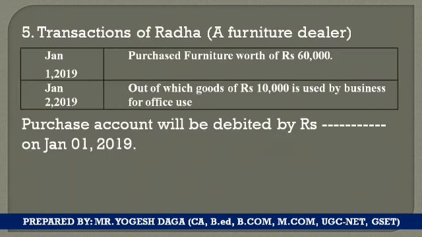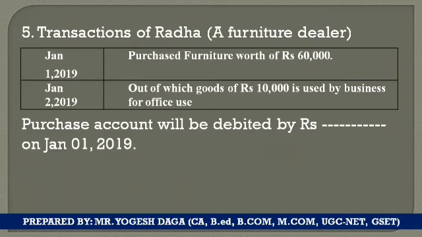Next, the fifth question. Transactions of Radha, a furniture dealer. January 1, purchased furniture worth rupees 60,000. January 2, out of which goods of 10,000 are used by the business for office use. So the purchase account will be debited by how much amount on January 1, 2019?